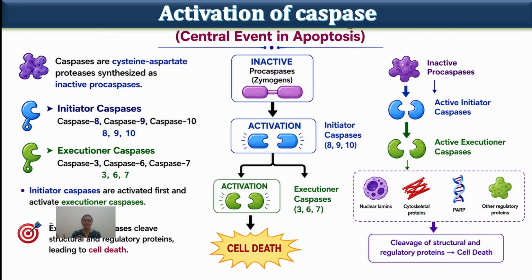When it is activated, it is called an activated caspase. There are two kinds of caspase: initiator caspases like 8, 9, 10, and executor caspases. The initiator caspases activate executor caspases like 3, 6, 7, and ultimately the various events will occur.